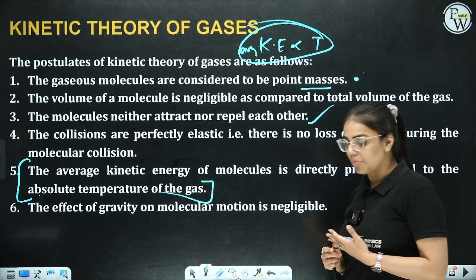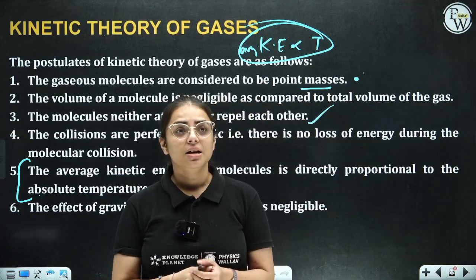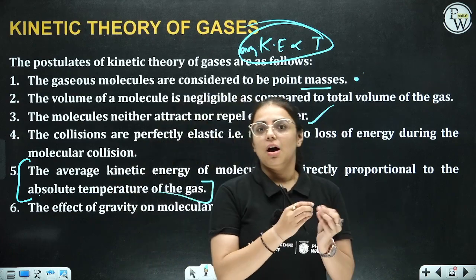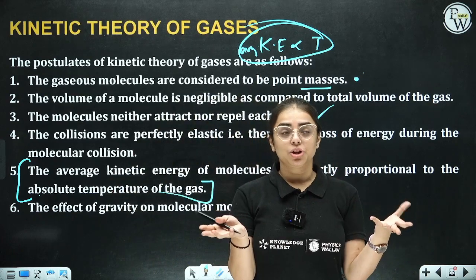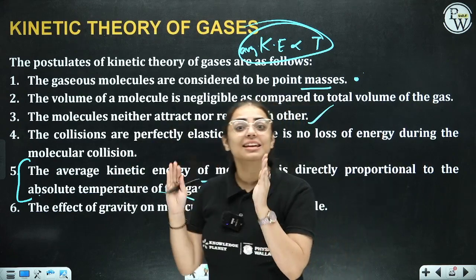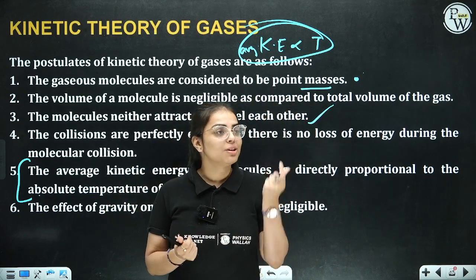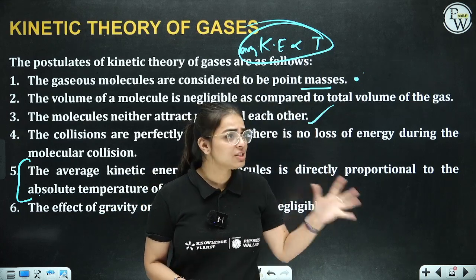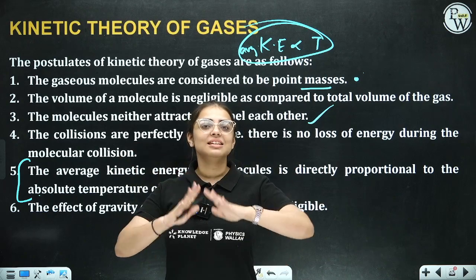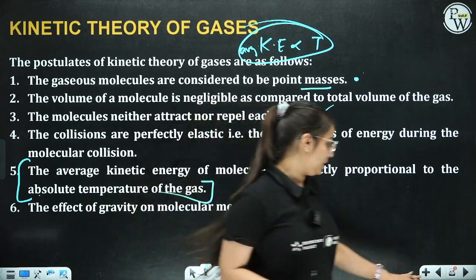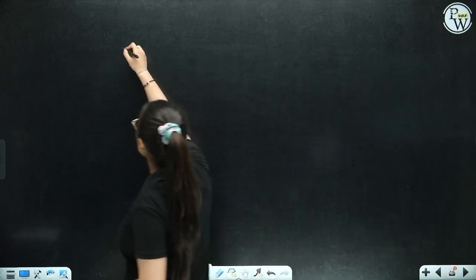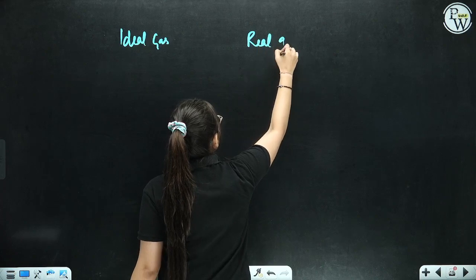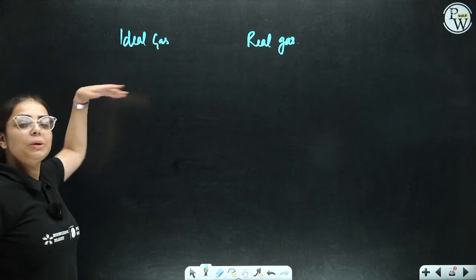Now, when we talk about real gases, because ideal gas is something hypothetical, which we considered according to KTG: there is no force of attraction, no force of repulsion, and volume is considered negligible. But in reality, students, if I talk about a gaseous molecule, it has forces of repulsion. That's why real gas and ideal gas behavior are totally different. What are they exactly, ma'am? If I talk about ideal gas behavior and real gas behavior, students, the ideal gas basically follows the KTG completely.